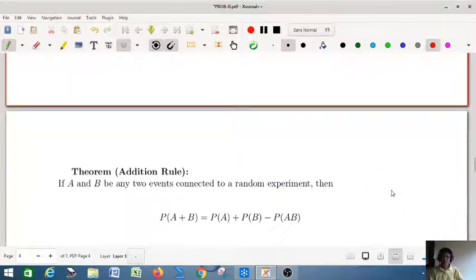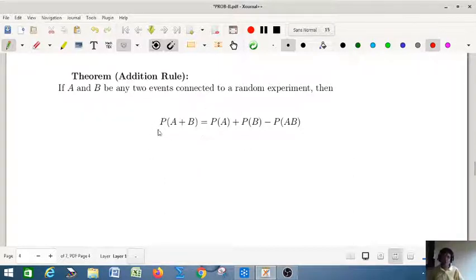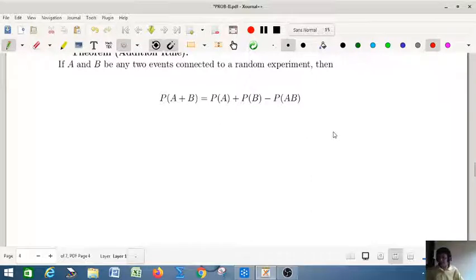So next let us have some more on that. Addition rule, the general addition rule is, if A and B are any two events connected to a random experiment, then probability of A plus B, sometimes we use the union symbol here, and here we can use the intersection. So it's a general addition rule. Probability of A plus B is probability of A plus probability of B minus probability of A intersection B. You can use the simple set inclusion principle. So let me show you in another way.